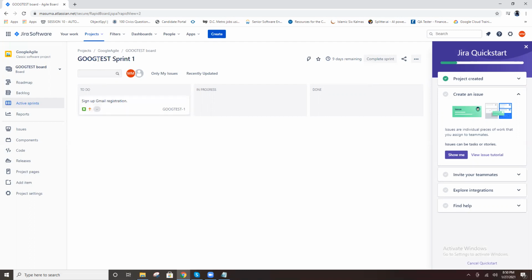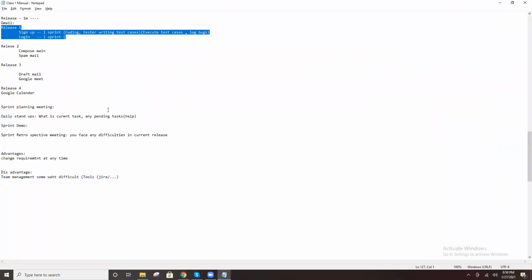So in this sprint, what are the tasks available? Only this user story. I already explained how to start. First, the developer opens this user story, understands it, and creates the code. That is coding, development, right?